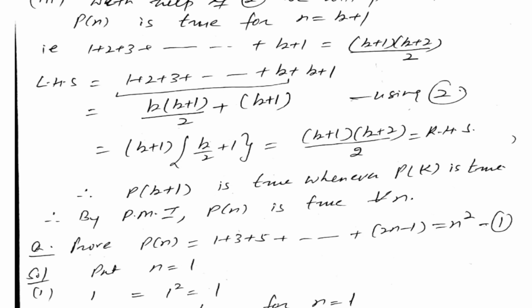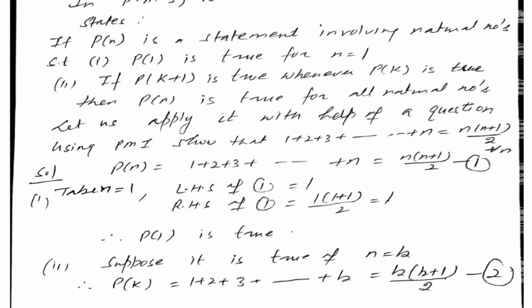Let us see the question again and the statement once again. The question is the PMI, the principle of mathematical induction. If Pn is a statement involving natural numbers, the first step, P1 is true for n equal to 1. Second, we will prove that Pk plus 1 is true whenever Pk is true. Therefore, by PMI, we can say Pn is true for all natural numbers. Now, let us see the question again. We have to prove this equal to this by using PMI.